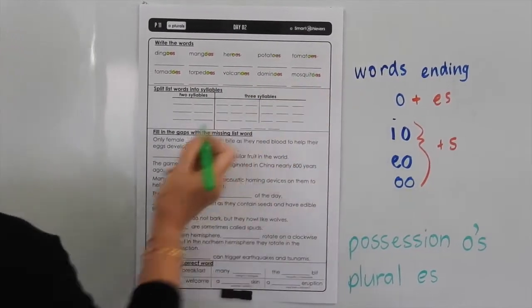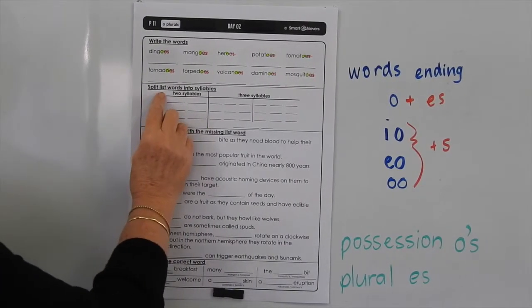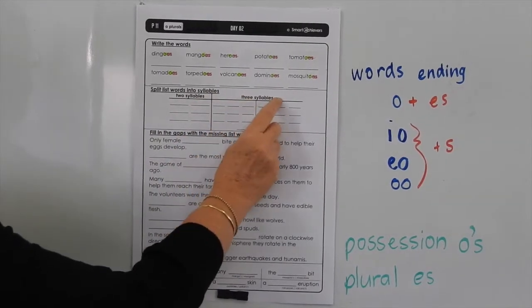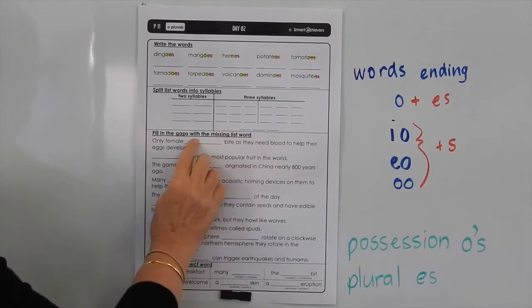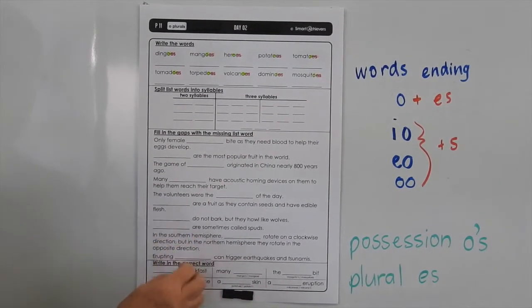Okay. Now, the next thing you have to do is to go through and break these words into syllables. So you've got some 2-syllable words and some 3-syllable words. Fill in the gap with the missing list word. So you can read through those and decide which words fit into each sentence.